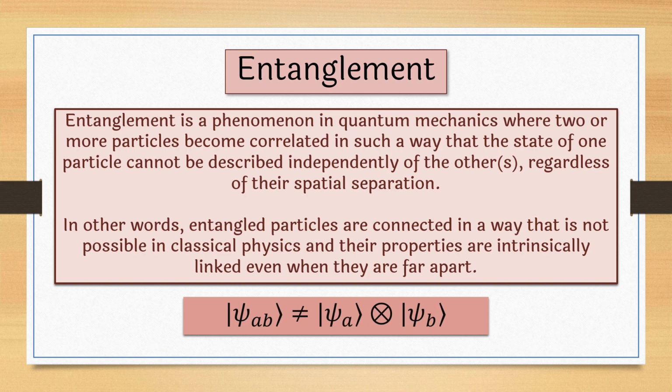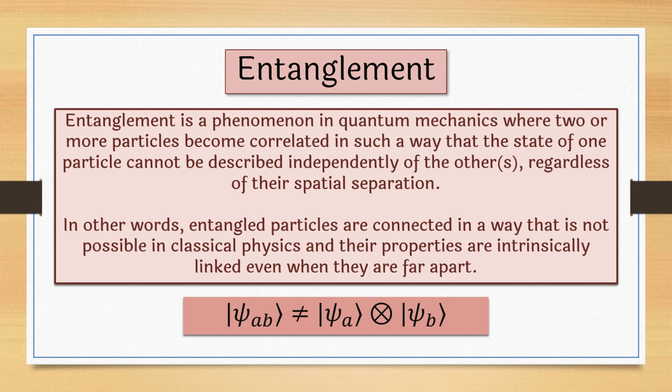The first topic we have to understand for teleportation is entanglement. What is entanglement? Entanglement is a phenomenon in quantum mechanics where two or more particles become correlated in such a way that the state of one particle cannot be described independently, regardless of their spatial separation.